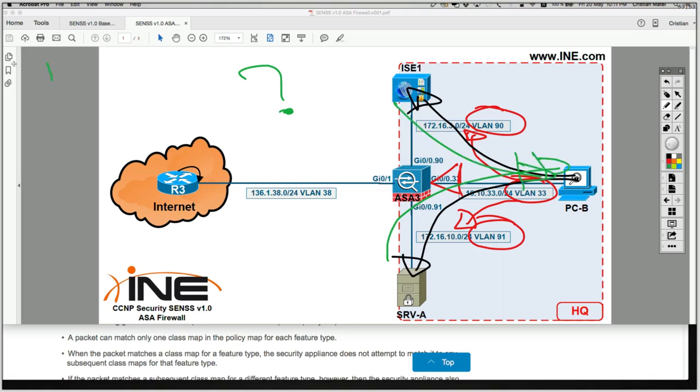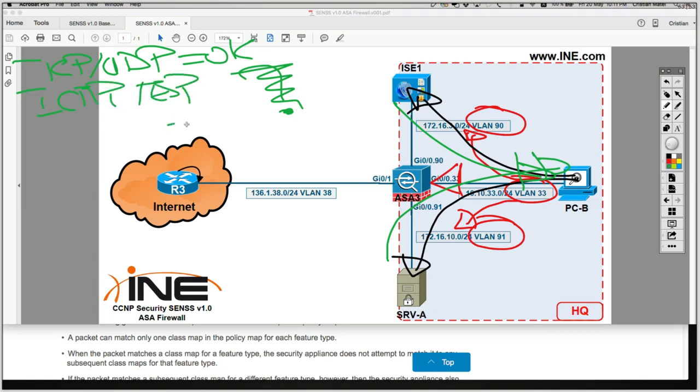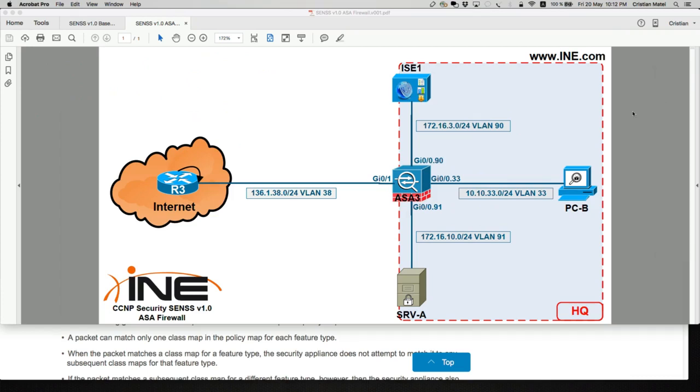If it's TCP and UDP, it is going to be allowed because ASA by default inspects TCP and UDP, and you cannot disable that inspection. It's going to be okay to return traffic. But if it's ICMP or ESP, then that's not okay. It's not going to be allowed to return traffic because the ASA does not by default inspect those protocols.